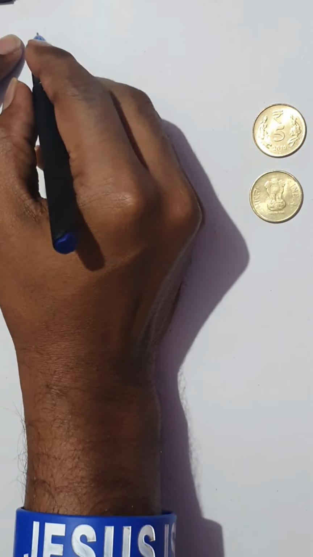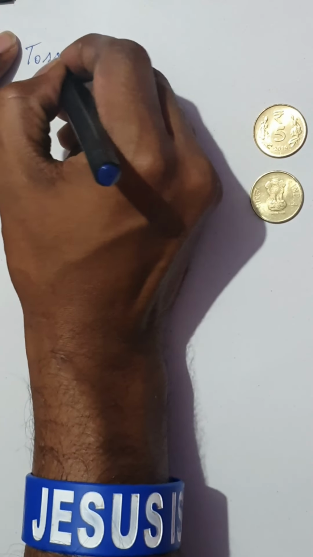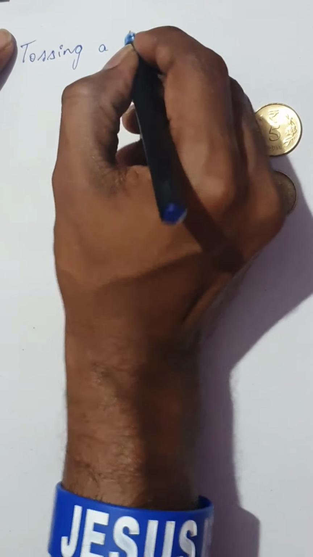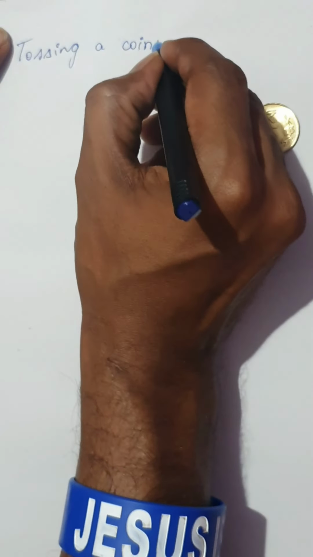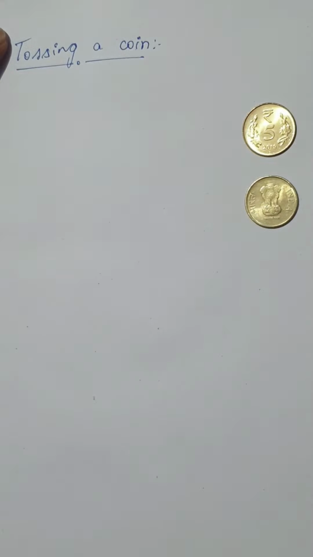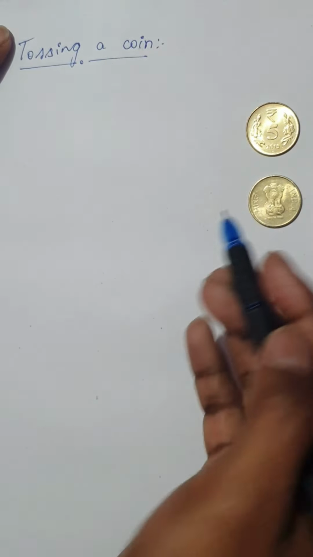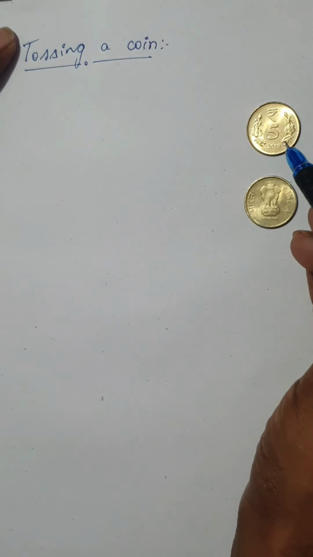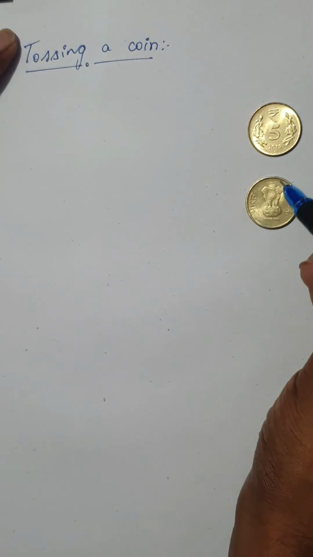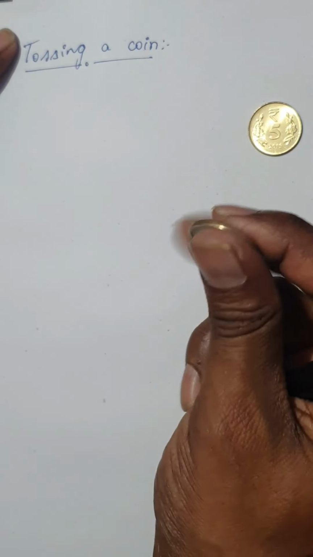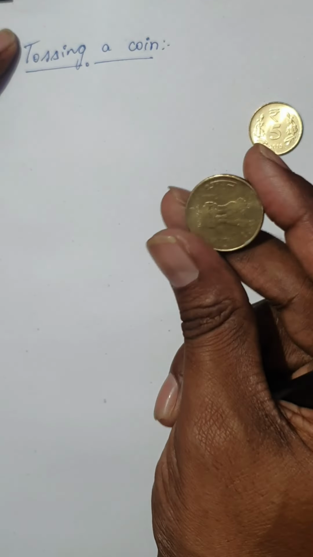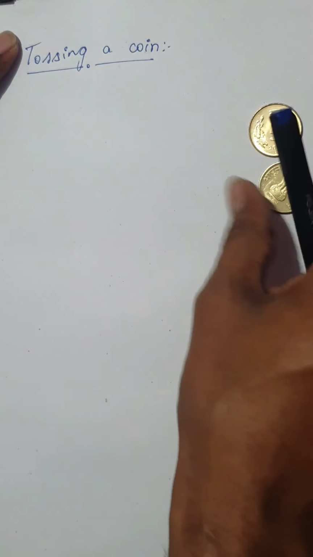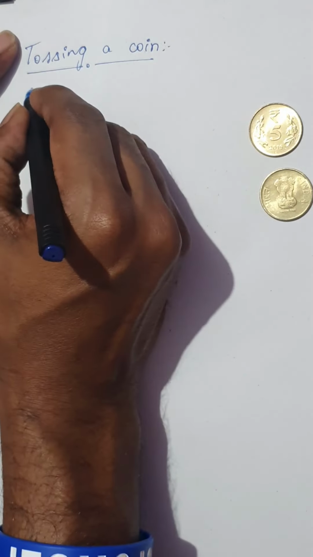For an instance, dear students, let us assume that you are tossing a coin, rather I say an unbiased coin. If you're tossing a coin, you can look here, the coin usually has two faces. One you call head, the other one is tail. Now I'm going to take you through what we mean by an unbiased coin. An unbiased coin is a coin which has both head and tail, two different faces in a single coin. So when you're tossing a coin once, we know that the sample points, that is the sample space, contain all the possible outcomes.